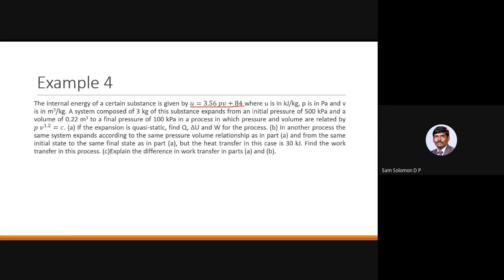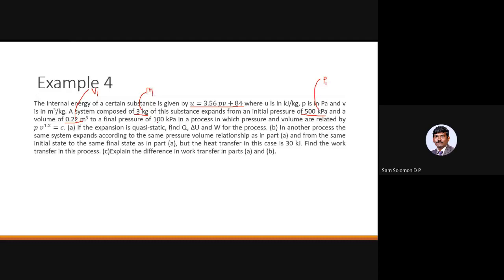Okay, a system composed of 3 kilogram of the substance. So they have talked about the internal energy of the substance, and there is a system which comprises 3 kilogram of the substance. So M is 3 kilogram, from an initial pressure of 500 kilopascal, which happens to be your P1, and a volume of 0.22 meter cube. So this would be your initial volume V1, and this 3 kilogram is going to be your mass M.